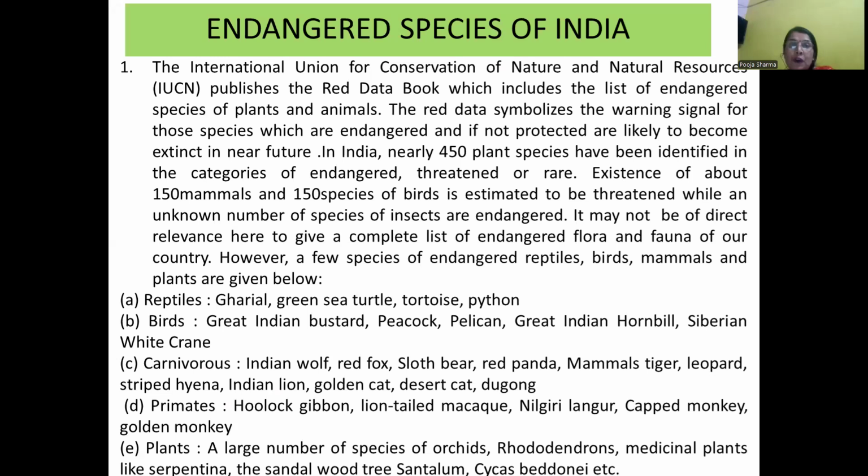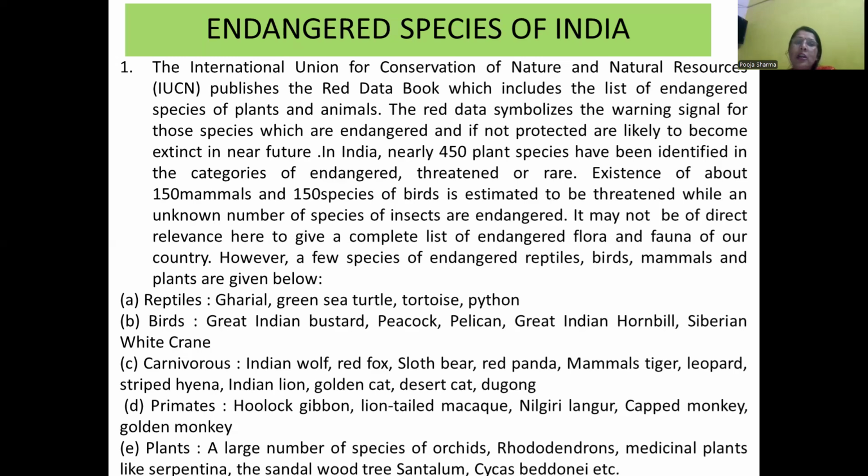Endangered species of India. The International Union for Conservation of Nature and Natural Resources (IUCN) published the Red Data Book, which includes the list of endangered species of plants and animals. The Red Data Book is a warning signal for those species which are endangered and, if not protected, are likely to become extinct in the near future.